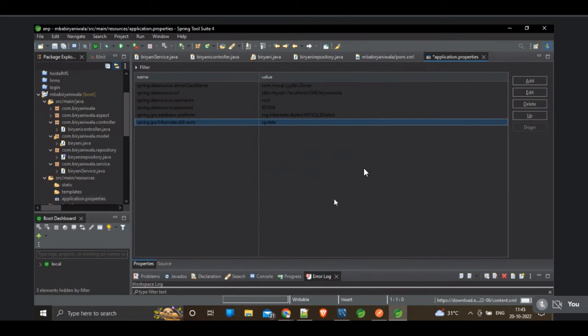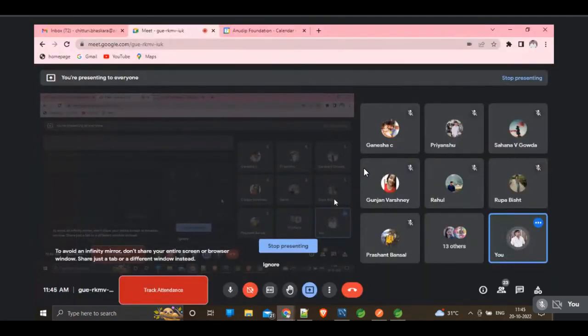Those are JPA properties. We discussed those things in JPA only. So what is the difference between create and update? Sir, in create, a table is created every time. But in update, if a table already exists, it makes changes in it. Very good. If the table already exists in the database, it will just update the value. If the table is not there, it will create the table. If we use the create option, it will override the table every time.